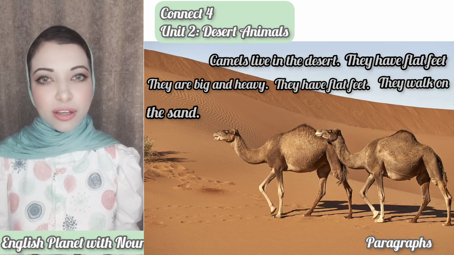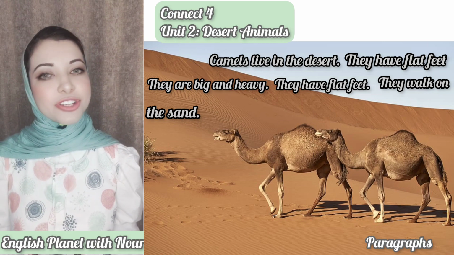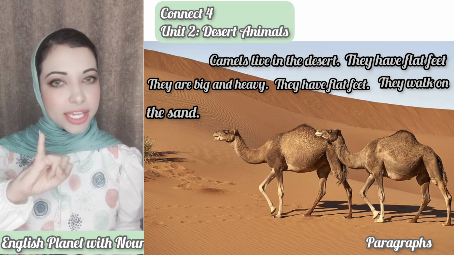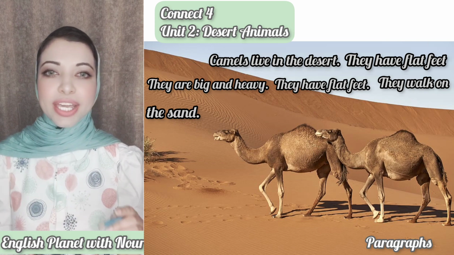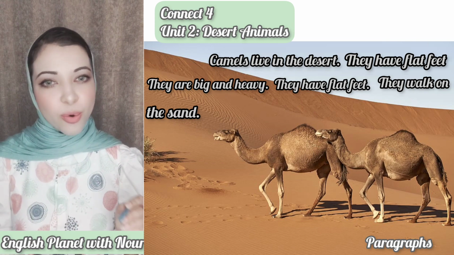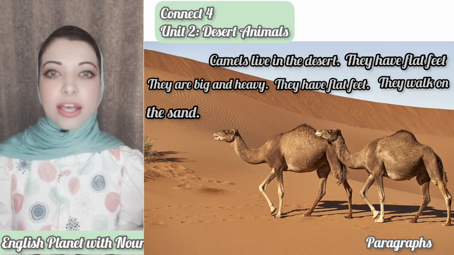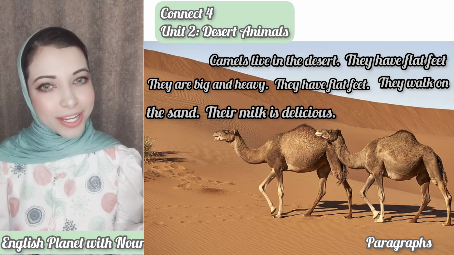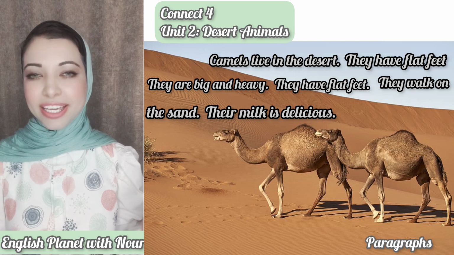Their milk is, good job, because milk is an uncountable noun. We can't count the milk. So we can say their milk is delicious, and you have to write the word delicious in the correct spelling.